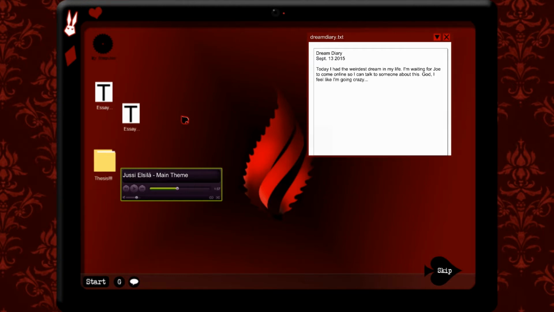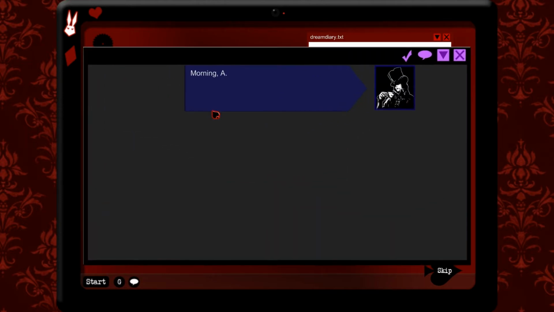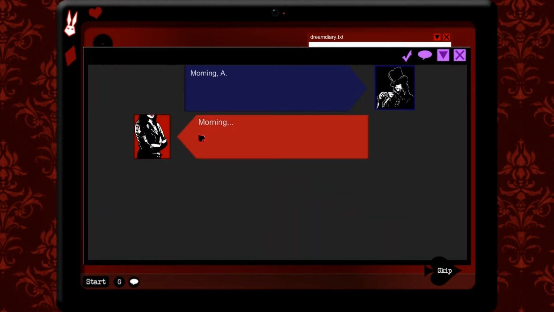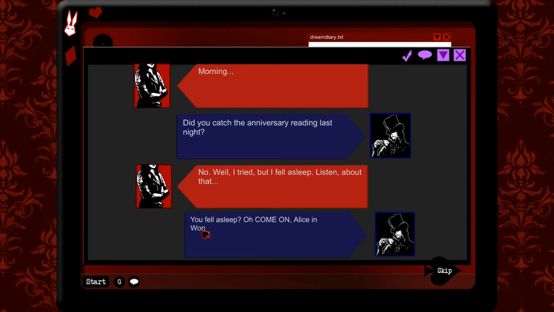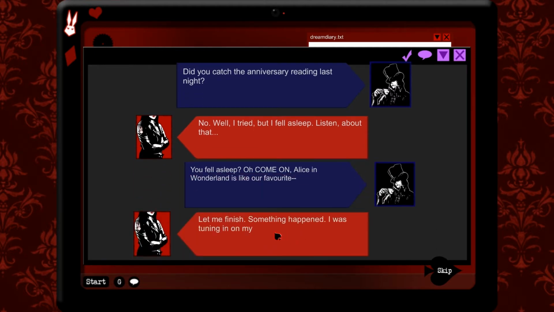Let's see here. The text says Dreamy Diary. Today, morning. What do we do here? Oh, did you catch the anniversary reading last night? No. Well, I tried, but I fell asleep. Listen about that, okay? About what? You fell asleep? Oh, come on, Alice. And Wonderland is like our favorite. Let me finish. Something happened.